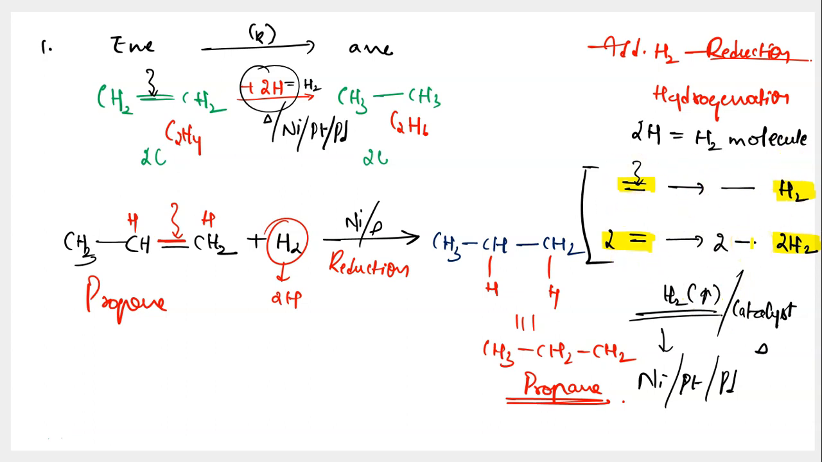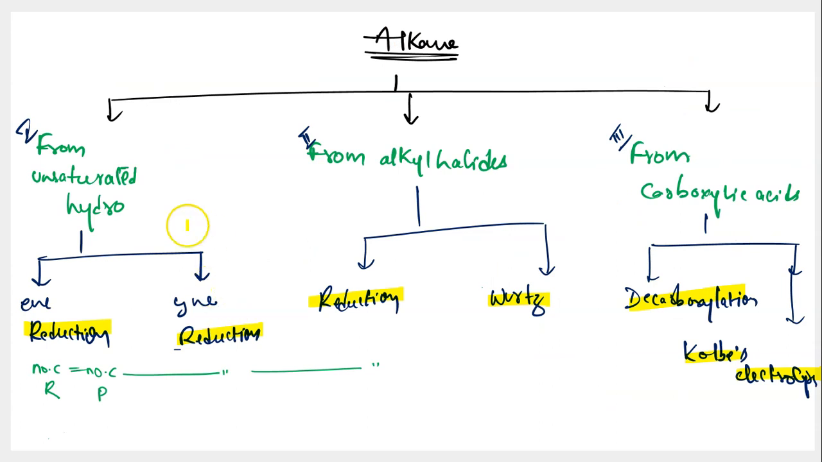Hoping you have understood the first preparation. I'll take you to the next one. But before that, let's take a look at the flow chart. We're talking about preparation of alkane from unsaturated hydrocarbon. We spoke about how to convert alkene into alkane using reduction, right? Now we have alkyne. Alkyne also is an unsaturated hydrocarbon. Let's see how to reduce alkyne. Let's get started. So the second reaction that we're talking about is converting alkyne into alkane.